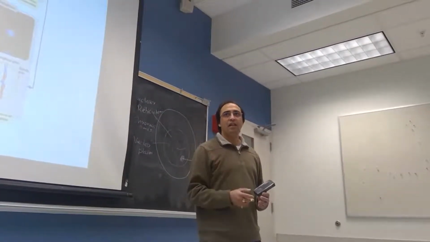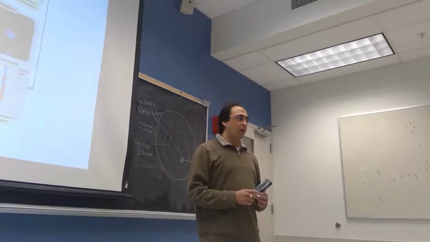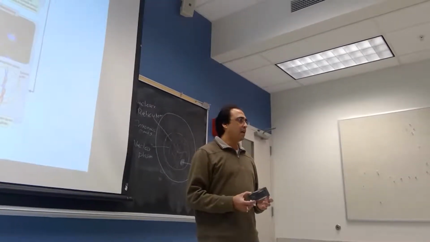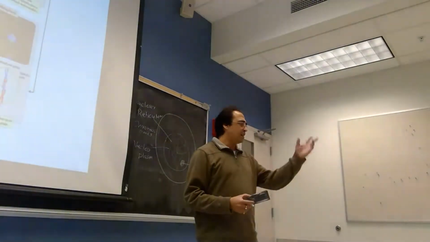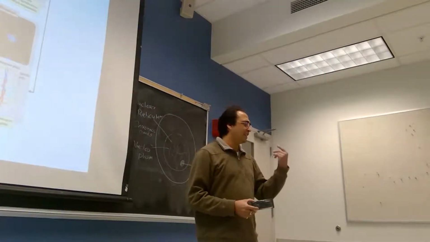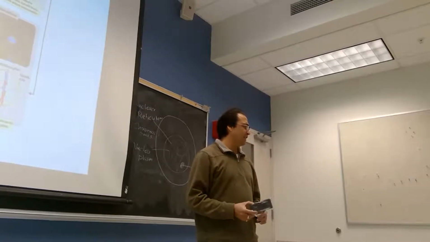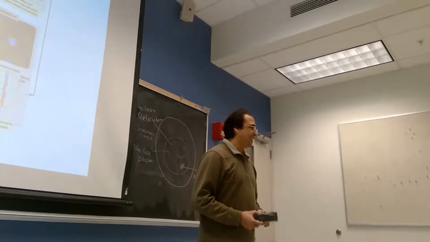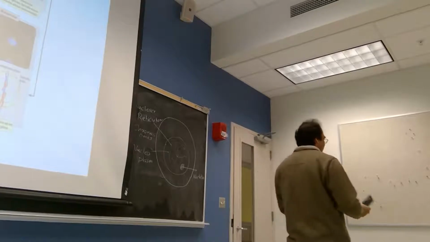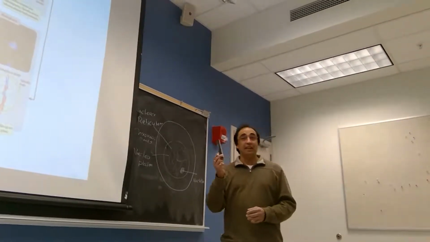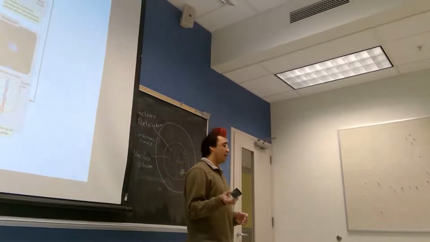Then the cell wall is in the plant. I need some input from this side. This side is very silent, except you. What are the differences between plant cells and animal cells? They said the cell wall and chloroplast.